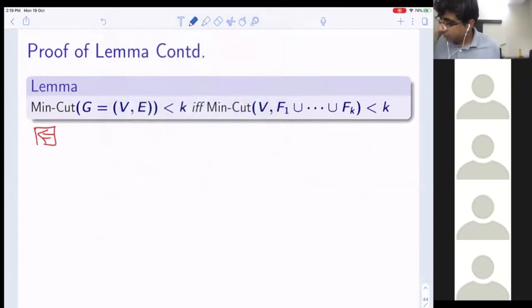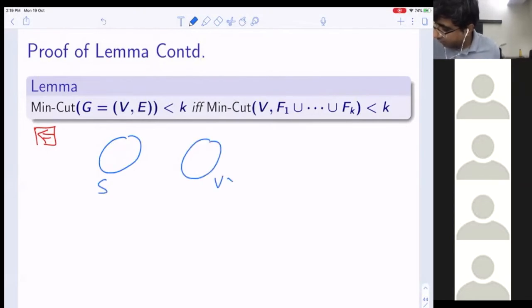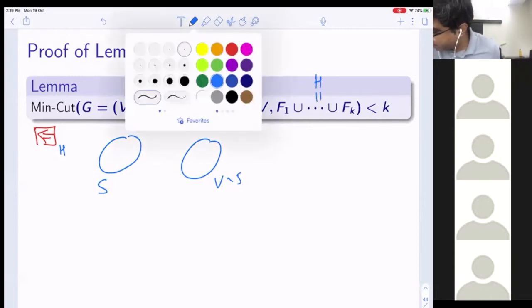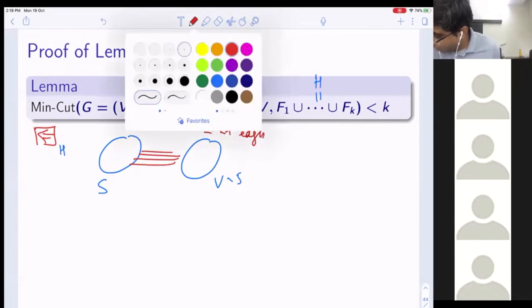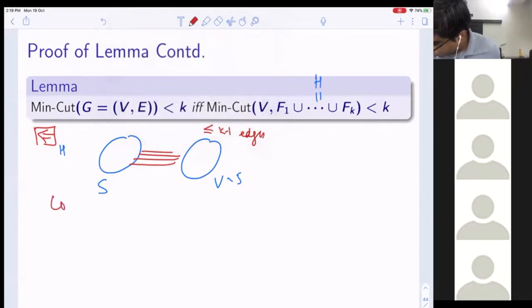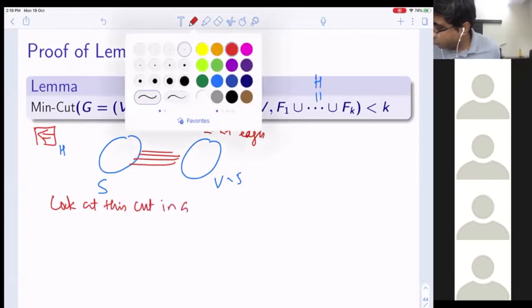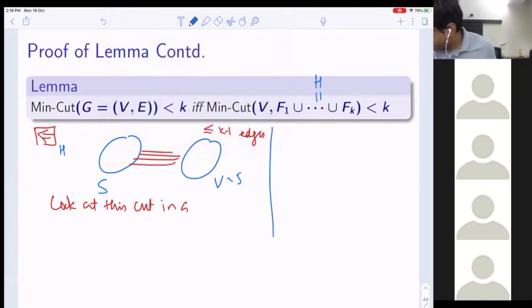Okay. So now let's look at this. Here is my S and here is my V minus S. This is my H, which, recall, is F1 union up to Fk. And what is the property? Suppose it has at most k minus 1 edges across the cut. Now when I look at this same cut in G, what could happen?